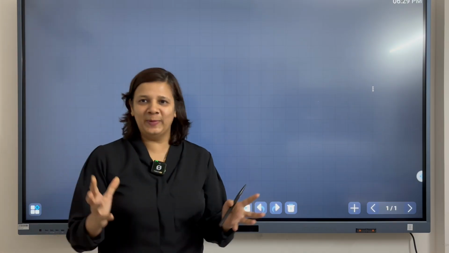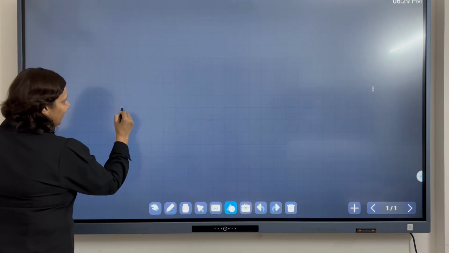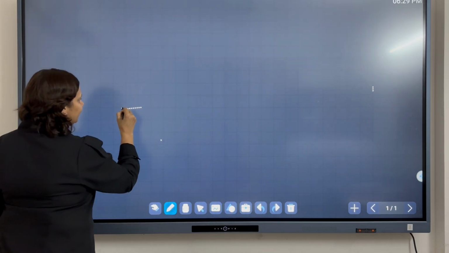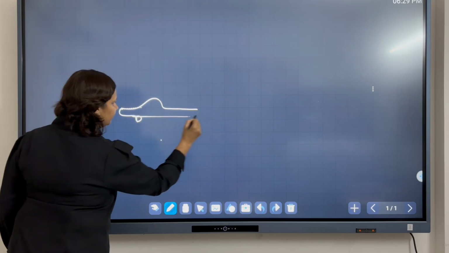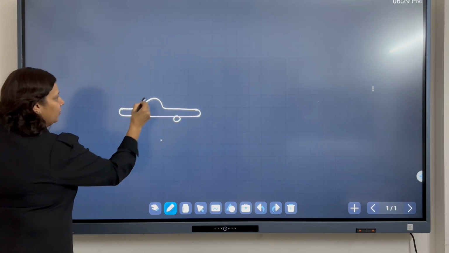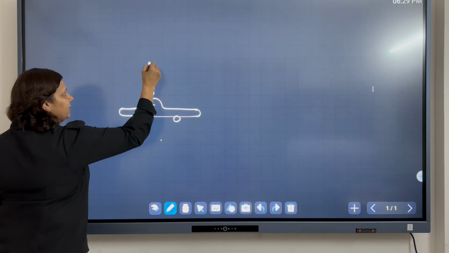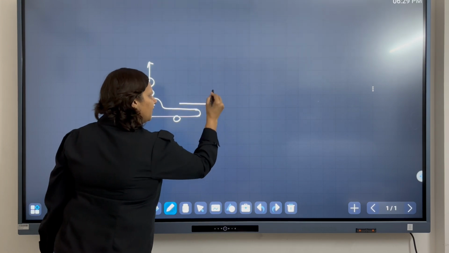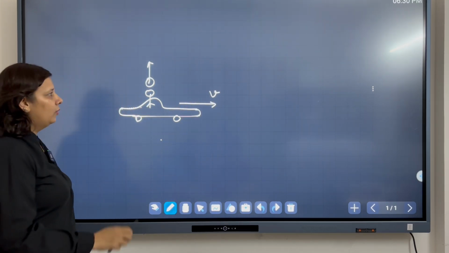Okay. So yes, very good. So let me explain what will happen. If there is a person, this is a car, and a person is sitting in the car. He throws a ball vertically upwards and the car is moving with a constant velocity v in the horizontal direction.